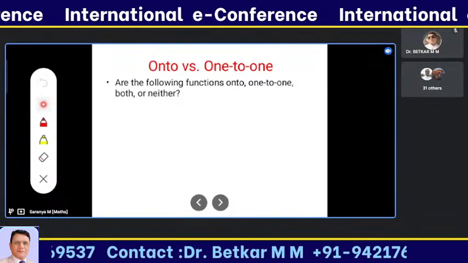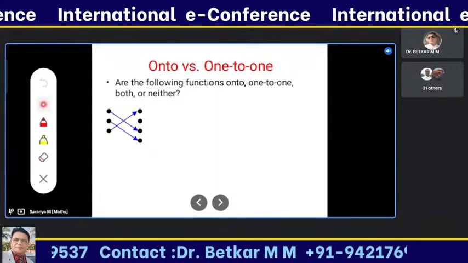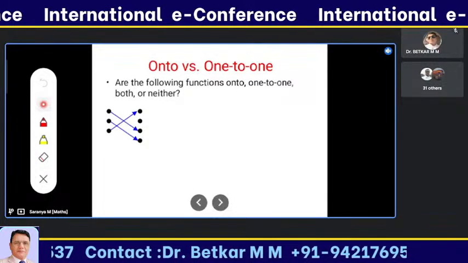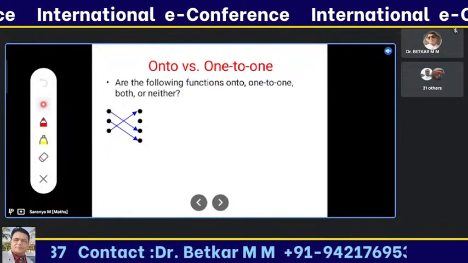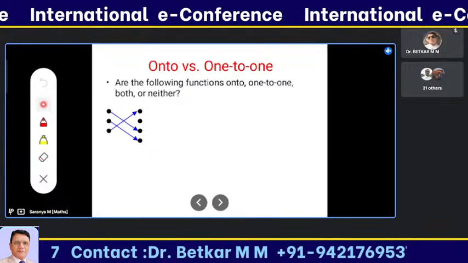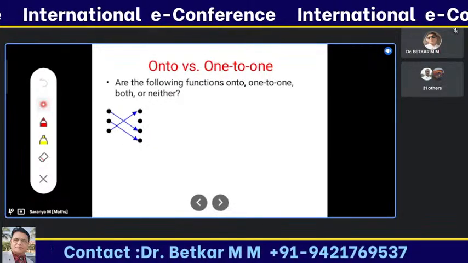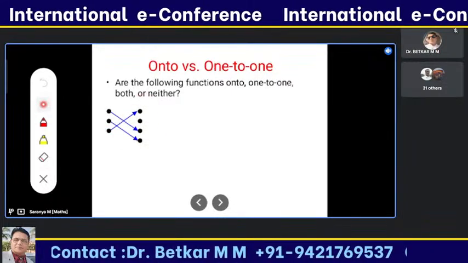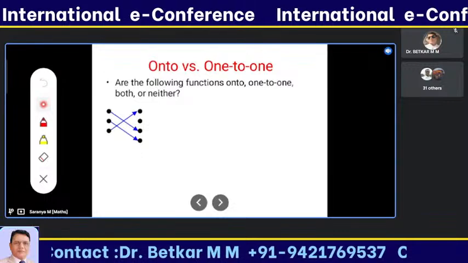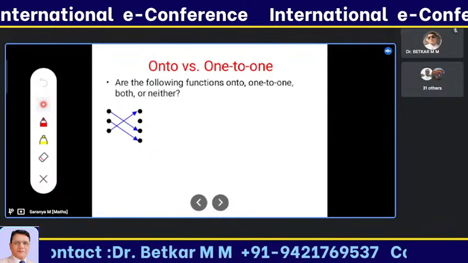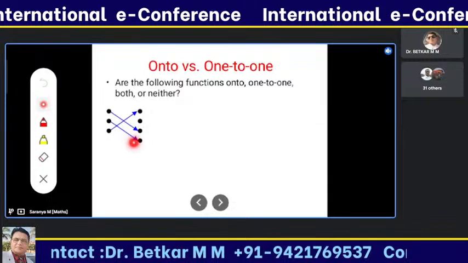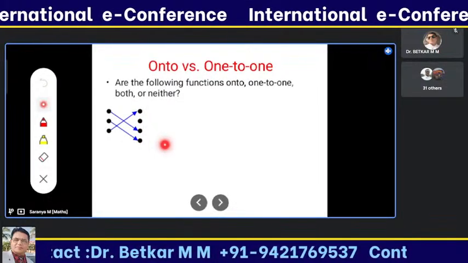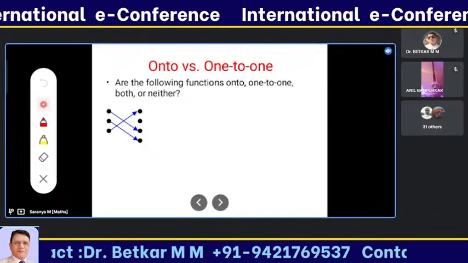And the relationship between one-to-one and onto: compare them based on their definitions. In one-to-one, we only follow the domain set. Is everything mapped? Yes, it is mapped. Everything has a unique image. Yes, one has one image, two has a different one, three has a different unique image. The one-to-one condition is satisfied. But is the onto condition satisfied? Is every element mapped? No. The second element is left out. So it is not satisfying the onto condition. Hence, the given example is one-to-one but not onto.